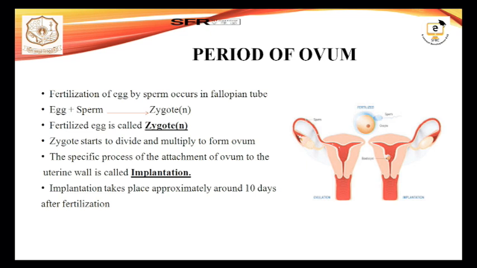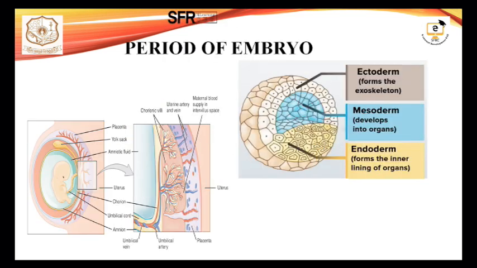So the period of ovum begins from the time of fertilization and it persists until implantation occurs. Implantation most probably occurs by 10 days, or within 2 weeks it will happen. Implantation is nothing but the process of attachment of the ovum to the uterine wall. This is the most important step after fertilization. Next comes the period of embryo. This period usually begins after the implantation. As soon as the implantation occurs, the period of embryo starts.